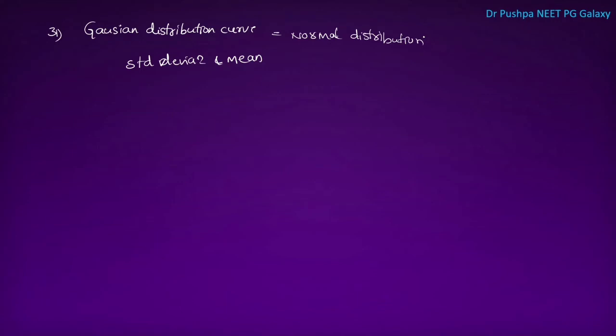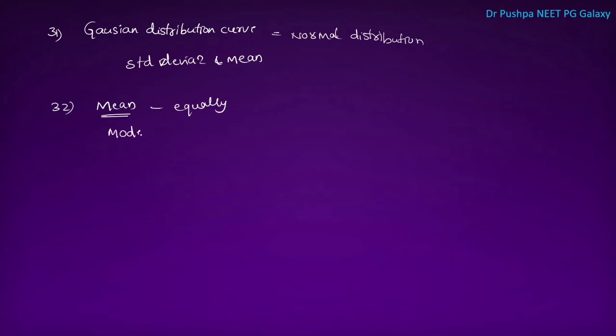Next one is the most commonly used measure of central tendency. The most commonly used measure of central tendency is mean. Mean considers all numbers present in the data equally. What are the other central tendency values?